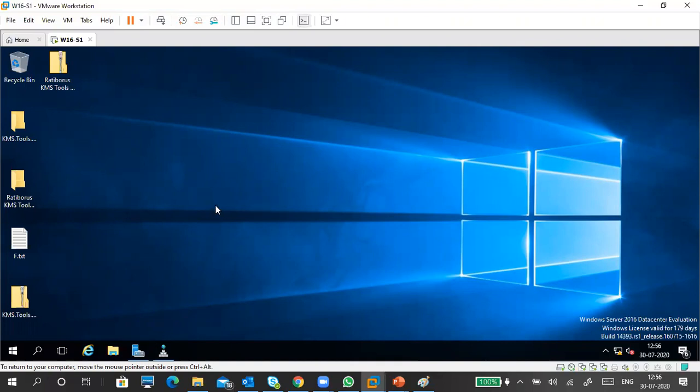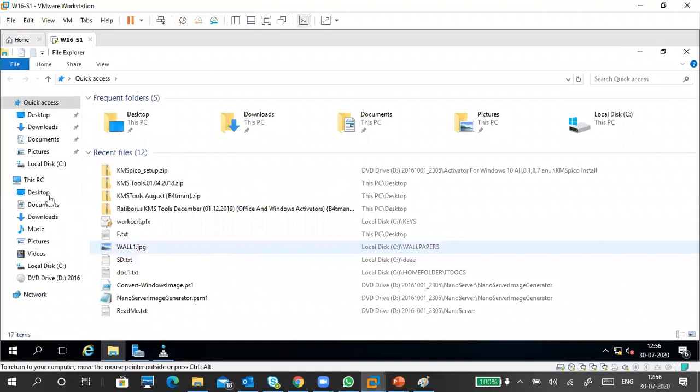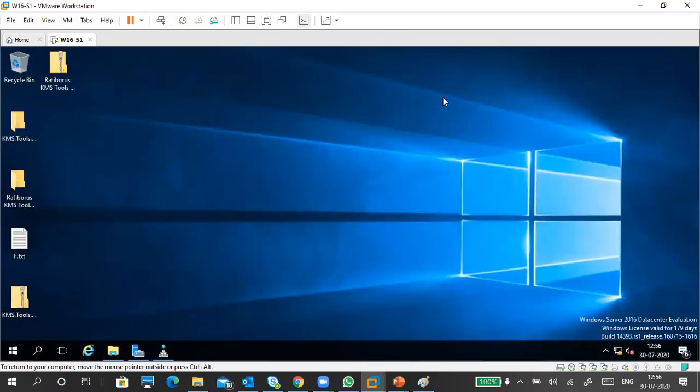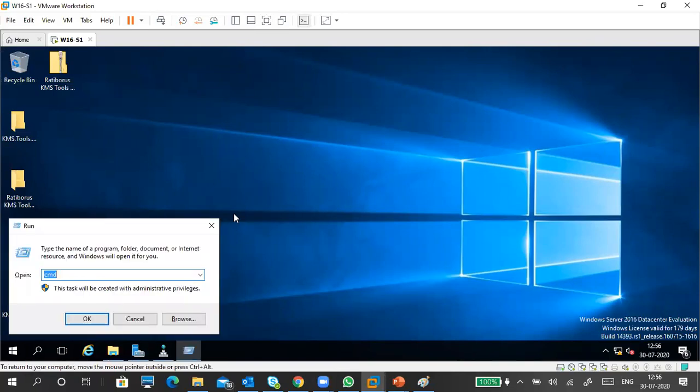So to do this, I don't have any D drive here. I should have a D drive so I can put the data separately. First of all, guys, can anybody remember how to go to disk partitioning, how to manage the disk? What is the run command to open it? Don't remember? Okay, diskmgmt.msc, diskmgmt.msc.